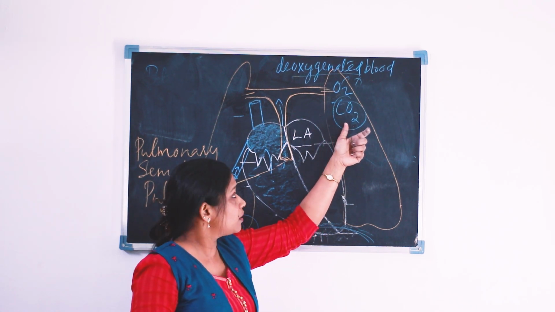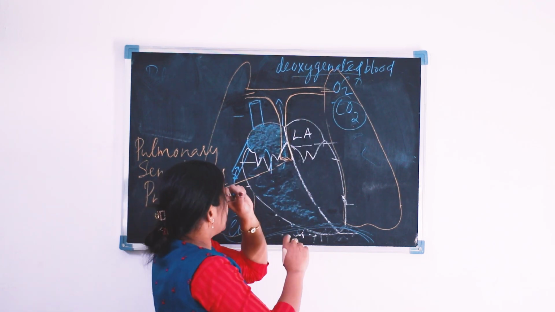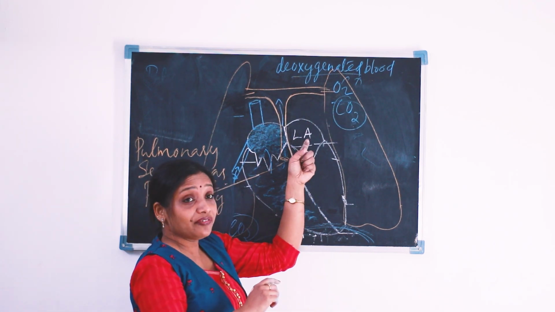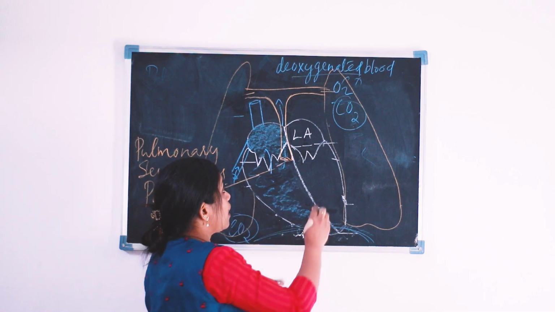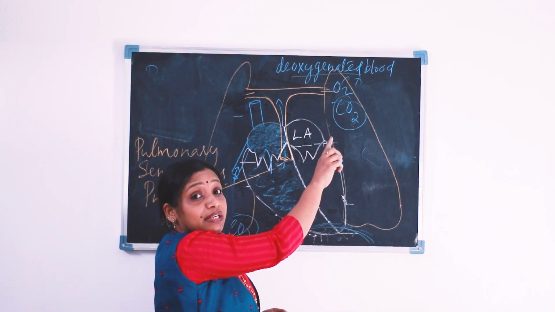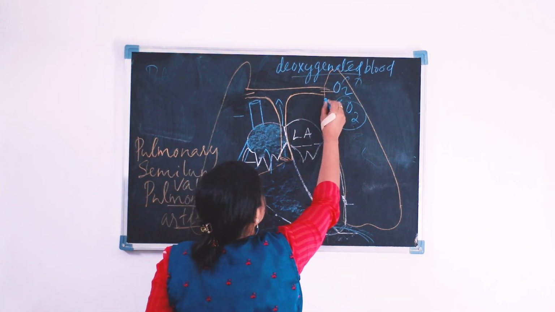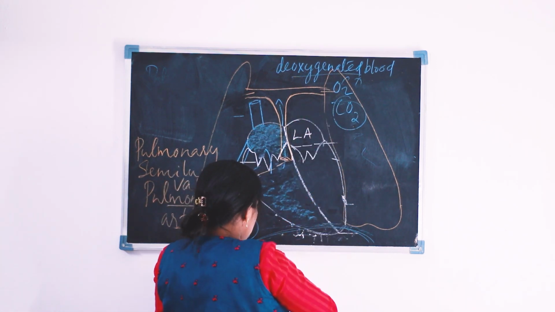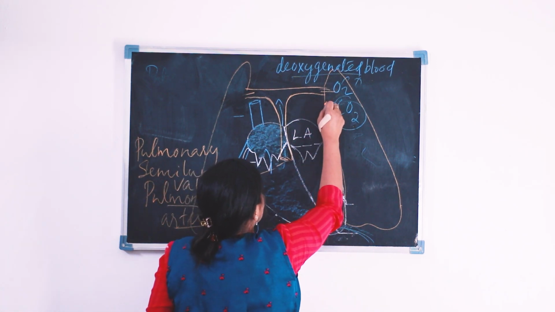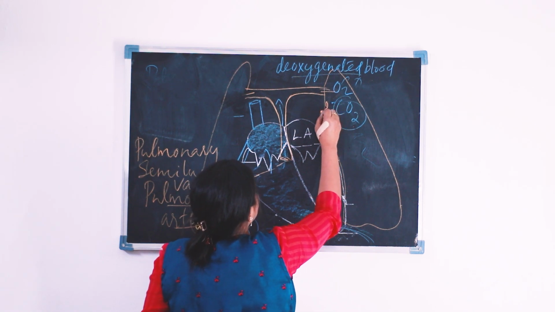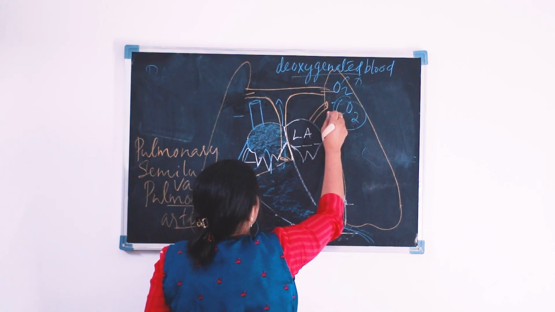Oxygenation occurs. Okay, and that oxygenated blood reaches the left auricle of the heart through the pulmonary vein.